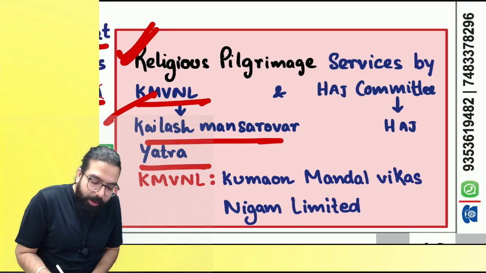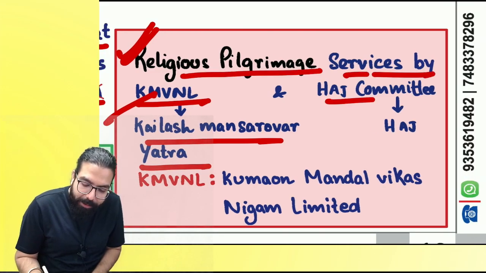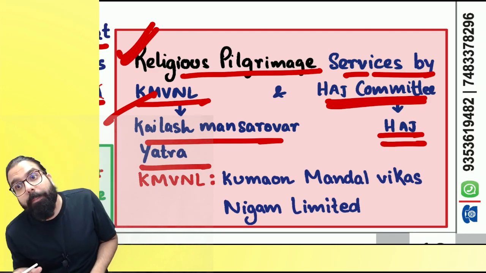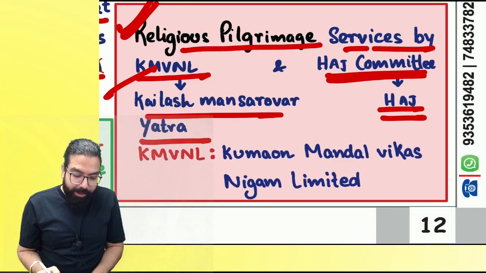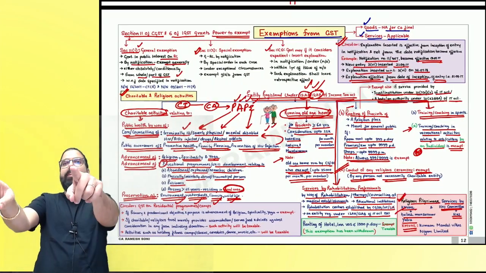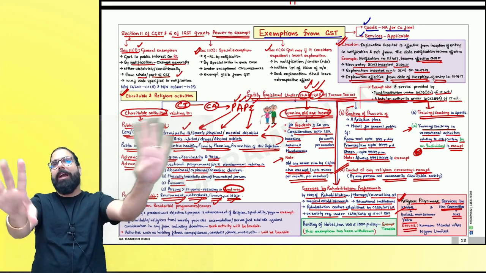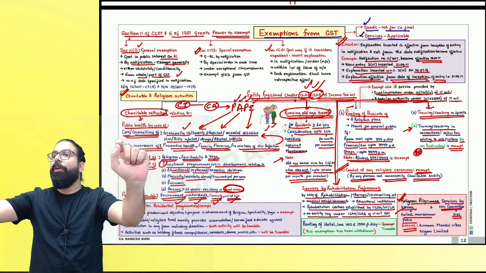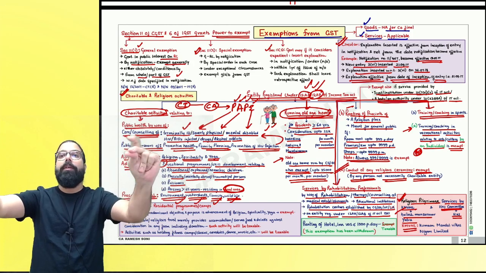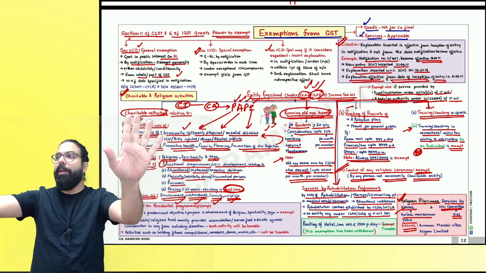Then, sir, religious pilgrimage services by Hajj committee. Baba, they will take people for Hajj. Hajj services by Hajj committee are also exempted. The next one, KMVNL's full form is written. That's it, everyone. I told you charitable institution doing charitable activity, then old age home. Third one, rehabilitation professional. Fourth one, renting of premises, 9999. Can we go ahead, everyone?